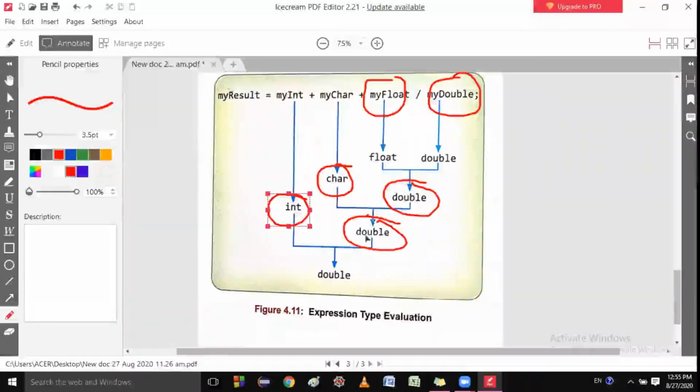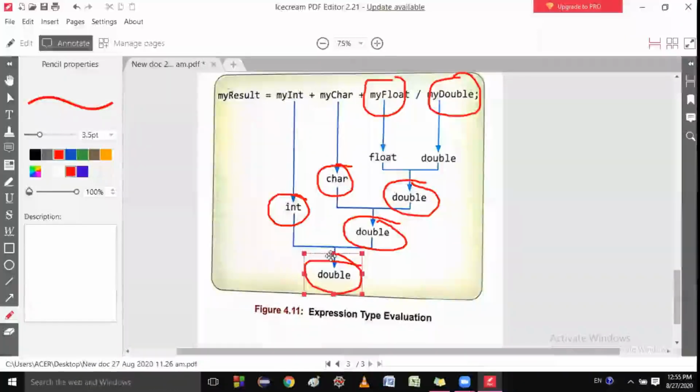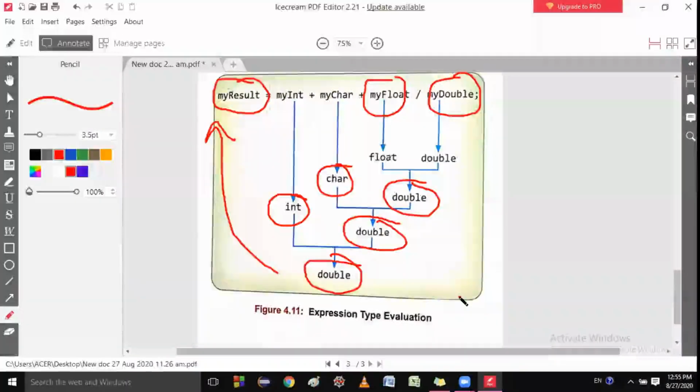Student, you know this double has a greater storage capacity as compared to int. So what happened? Int will go to double. That means int will be converted to double. So the final answer will be in double. So my result will be which data type? Double data type. Is it clear to you?